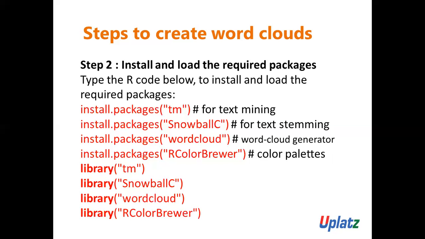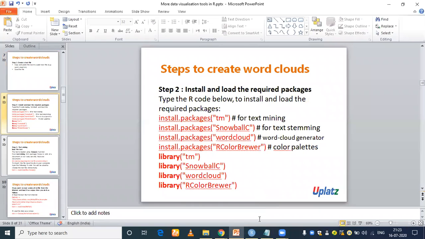So what I will do is explain this. What is text stemming? By the way, do you know text stemming? If you don't know, don't worry, in this session I will explain it. But currently, just install all these packages: tm for text mining, SnowballC for text stemming, wordcloud for generating the word cloud, and finally RColorBrewer for color palettes. So we need to install four packages, and once we install them successfully, we need to load them with the help of the library function. Got it? Now let me show you all these things in RStudio.